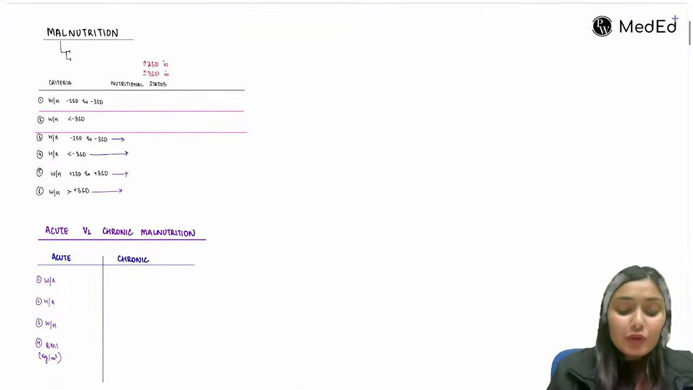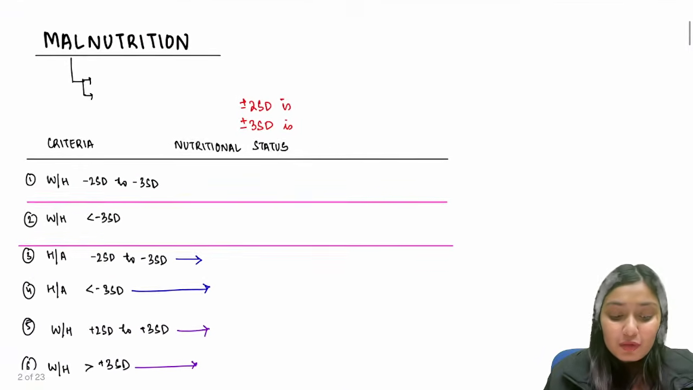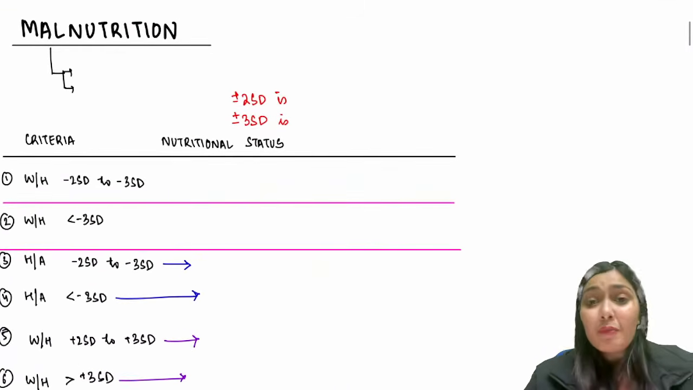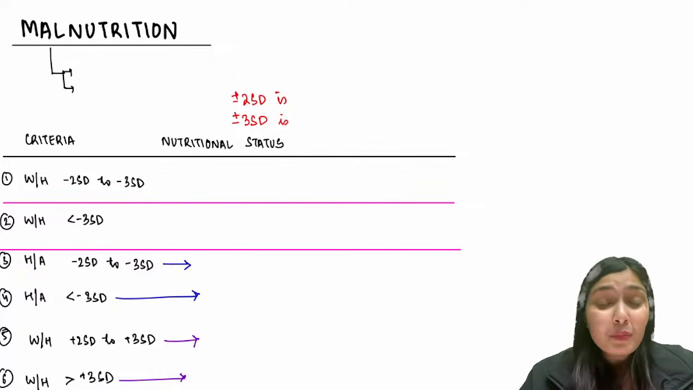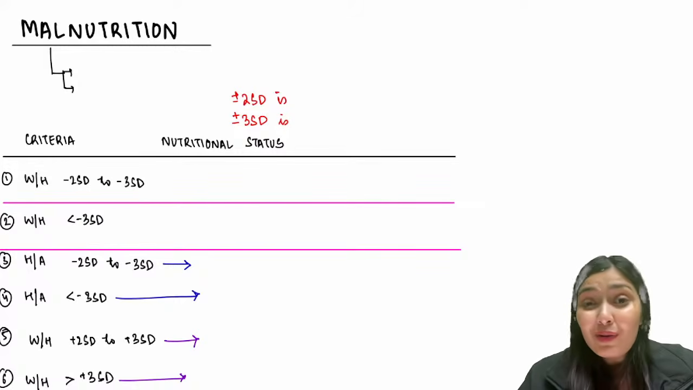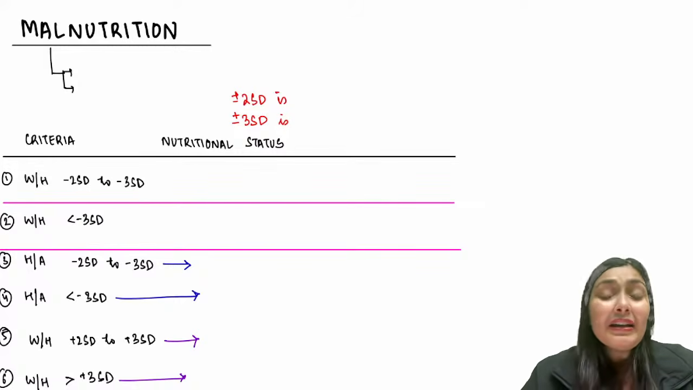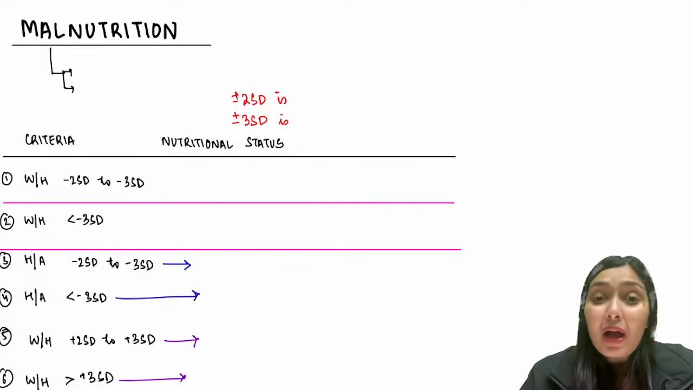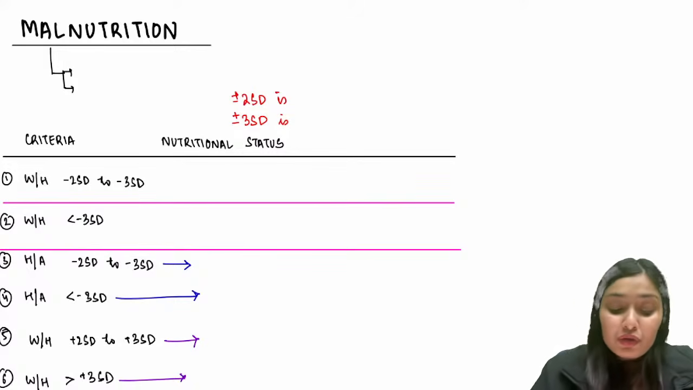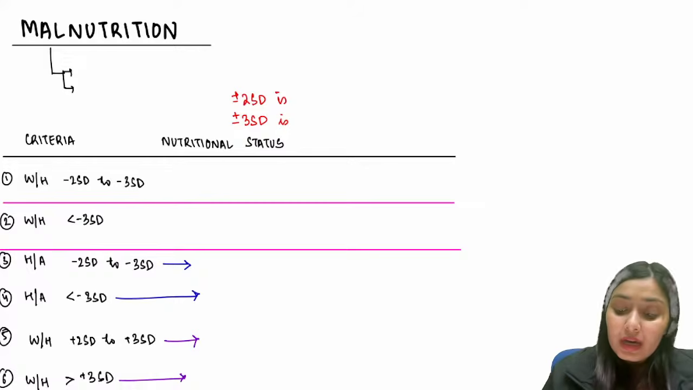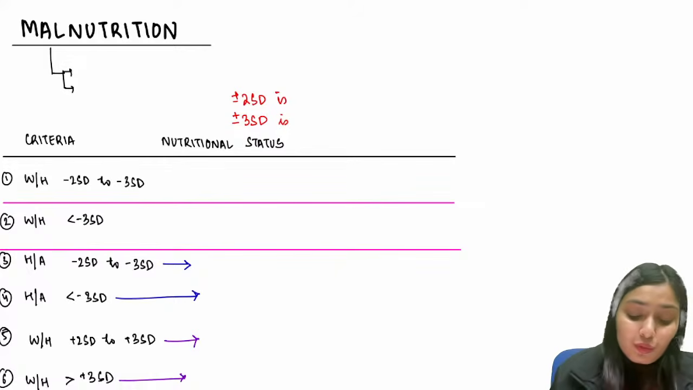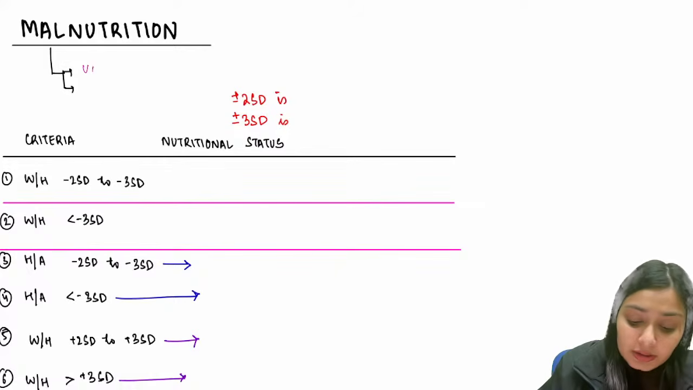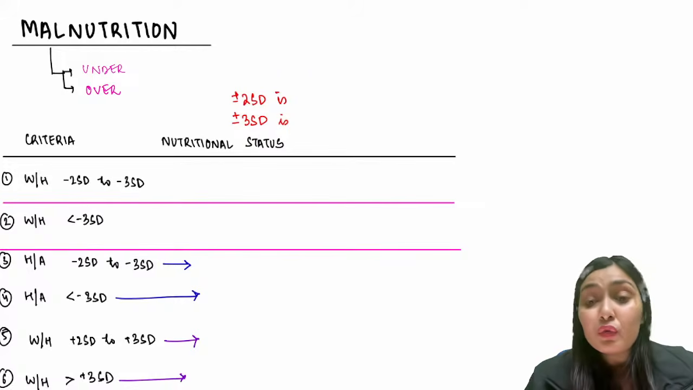So what is malnutrition? Can anyone tell me what malnutrition per se is? Whenever you hear the term malnutrition, what do you think? Immediately the picture comes to our mind of a cachexic child, a very deprived child. But remember, malnutrition covers both undernutrition as well as overnutrition.